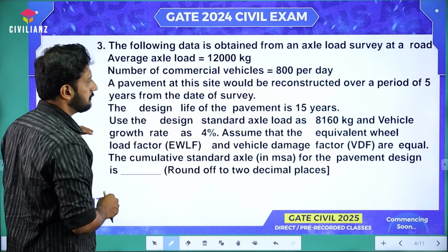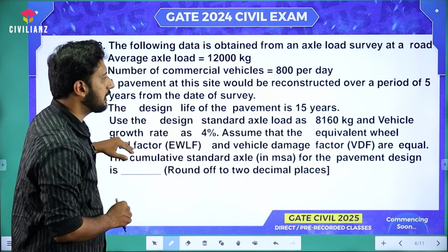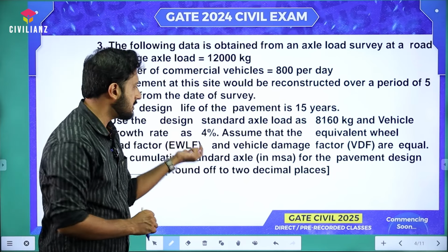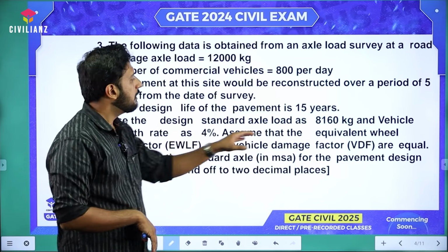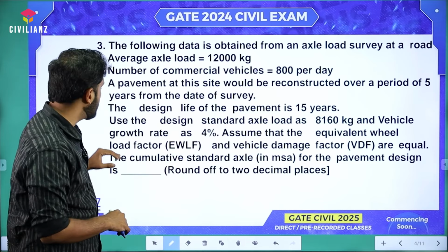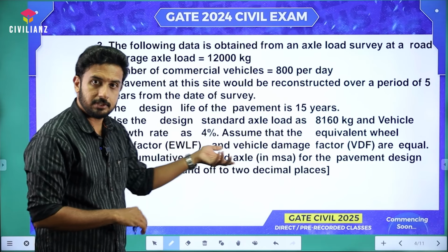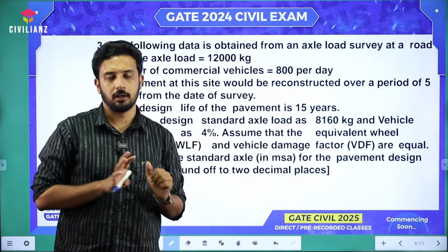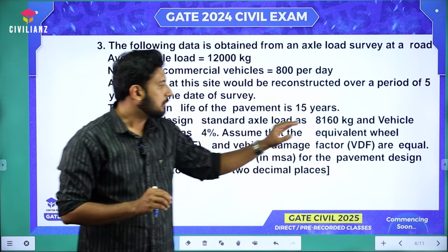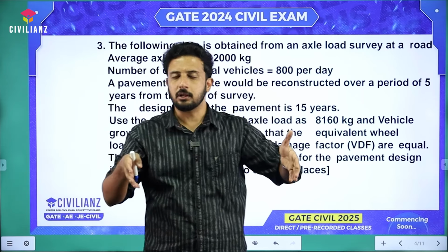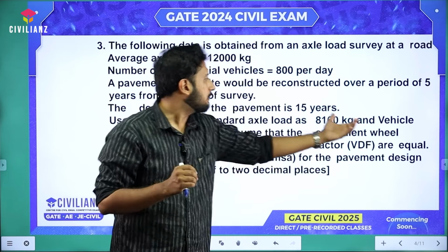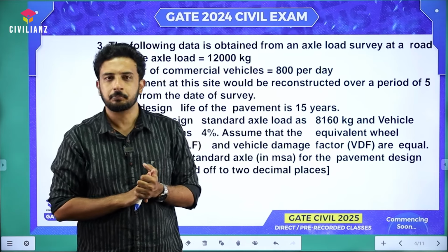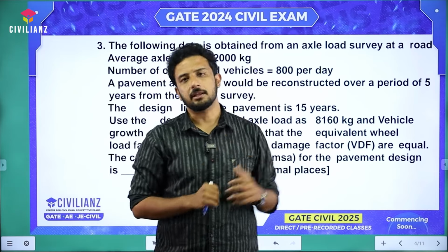And the next thing is, they are giving the vehicle growth rate, the annual growth rate, which is 4%. That data we directly require. Now assume that the equivalent wheel load factor, which we have discussed in the focus area class, and the vehicle damage factor are equal. For the vehicle damage factor we have one particular equation, and for the equivalent load factor, or equivalency factor as we also say, we have another equation.